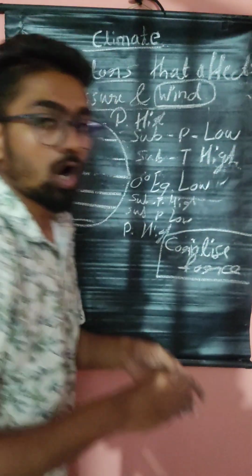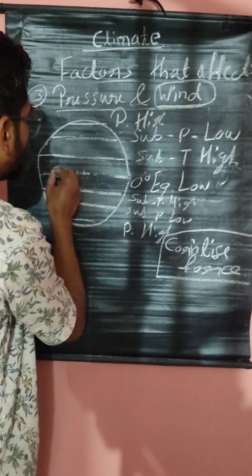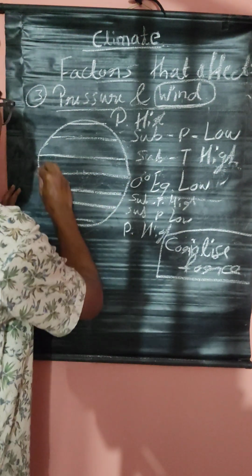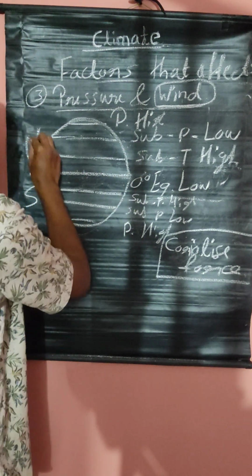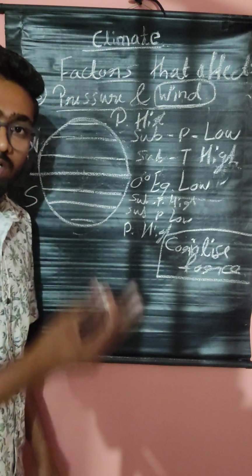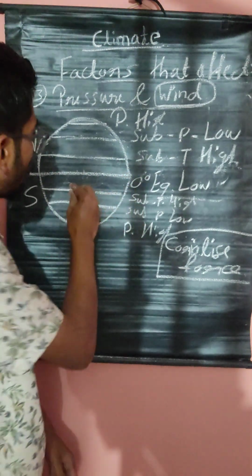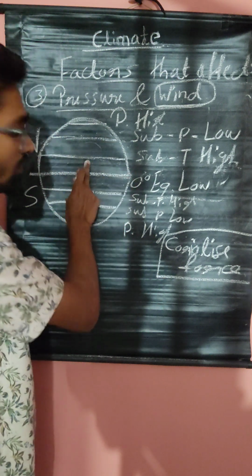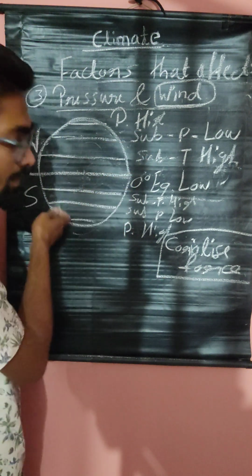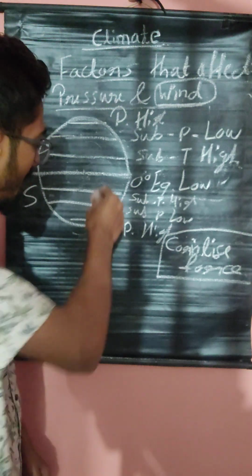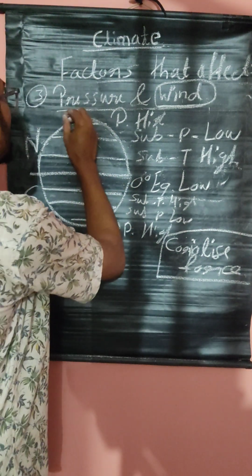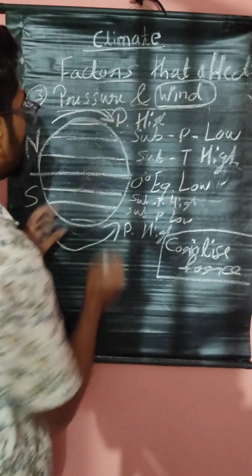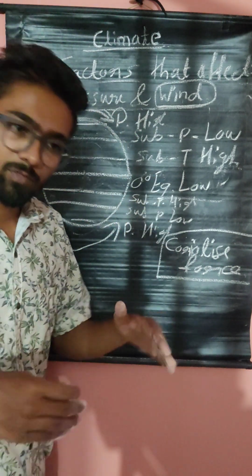Okay, then how will it tilt and where will it tilt here? This is the northern hemisphere. This is the southern hemisphere. In the northern hemisphere, the wind will blow clockwise. In the southern hemisphere, the wind will blow anti-clockwise. Here clockwise, here anti-clockwise. The wind will blow.